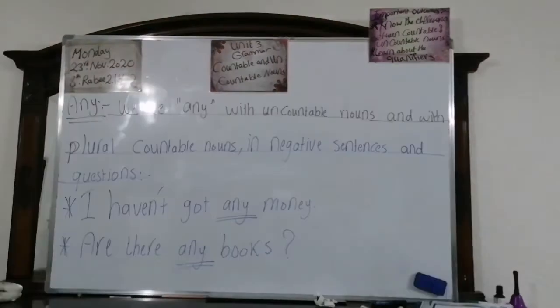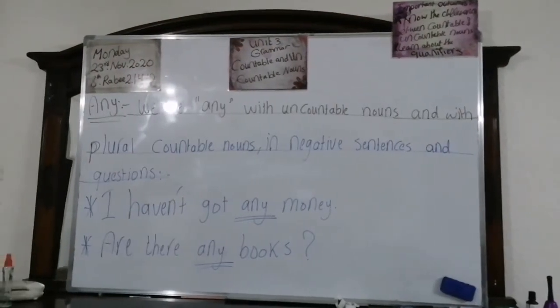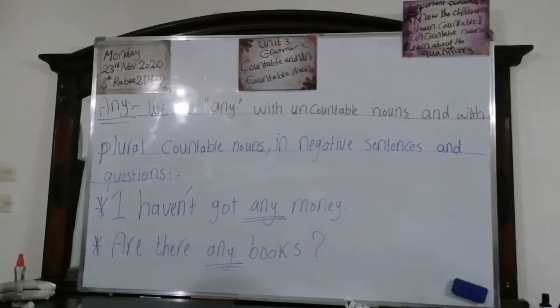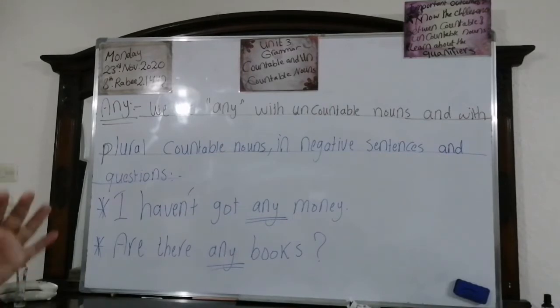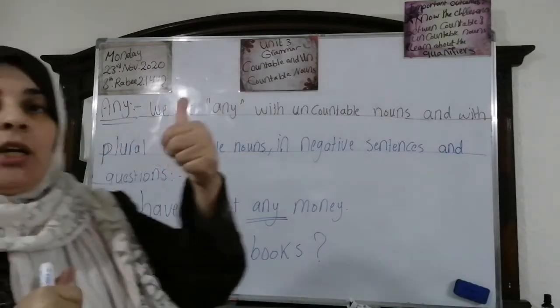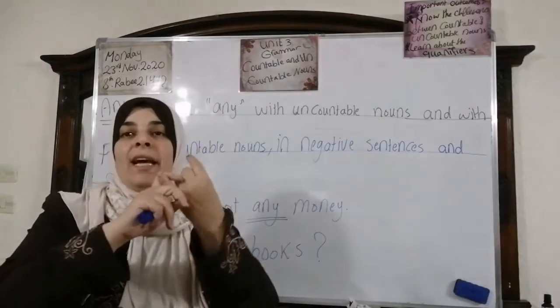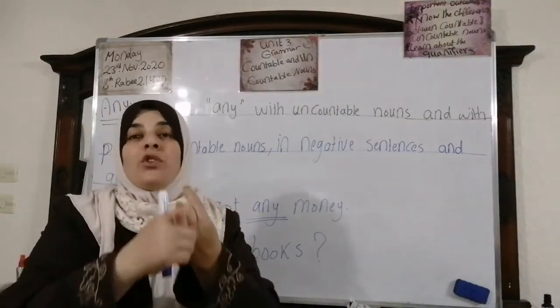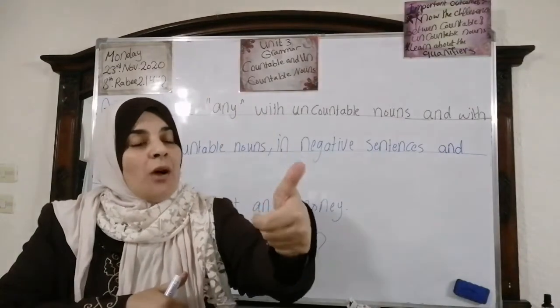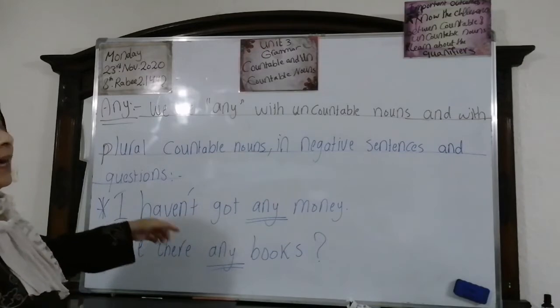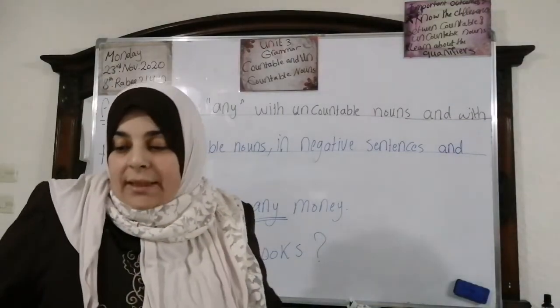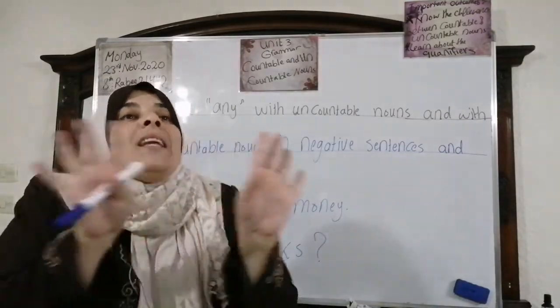Okay? Stay with me. Now, look at the use of any. We use any with uncountable nouns and with plural countable nouns in negative sentences and questions. Here we use any with the negative sentences and with the questions, okay? For example, I haven't got any money. I don't have money. I haven't got any money.